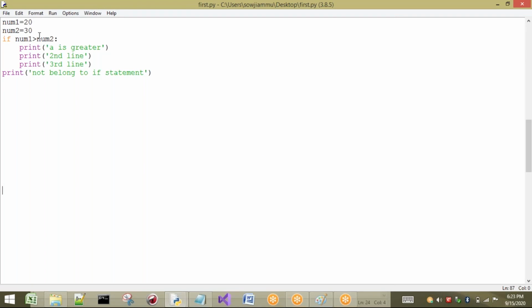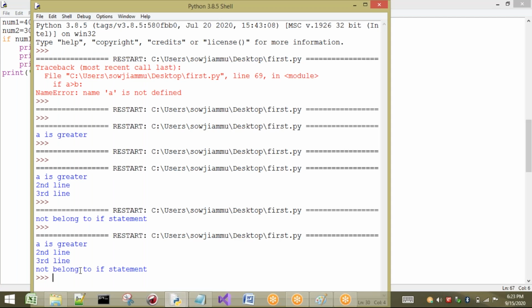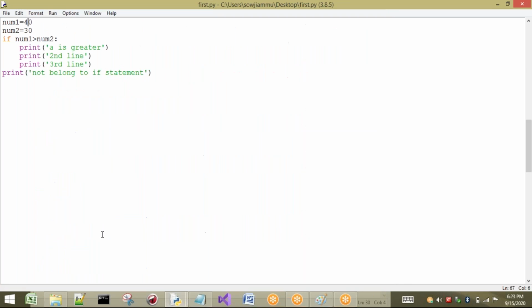Now I want to print all these statements. That means I want to make the condition true. Now these three statements will be printed and this statement also will be printed. Okay. So this is the case of if. Okay. Now I want to go to one more case. Sir, here you are considering only one condition every time.